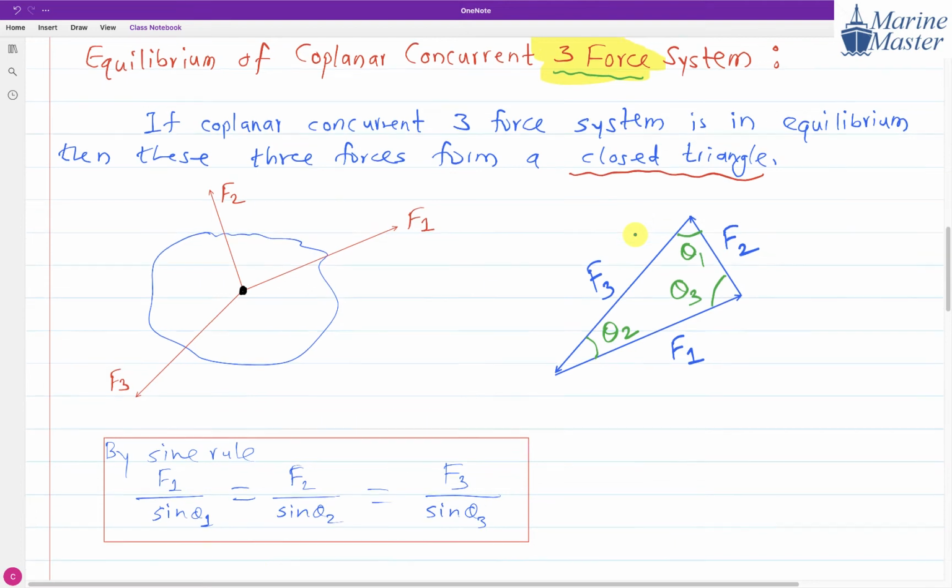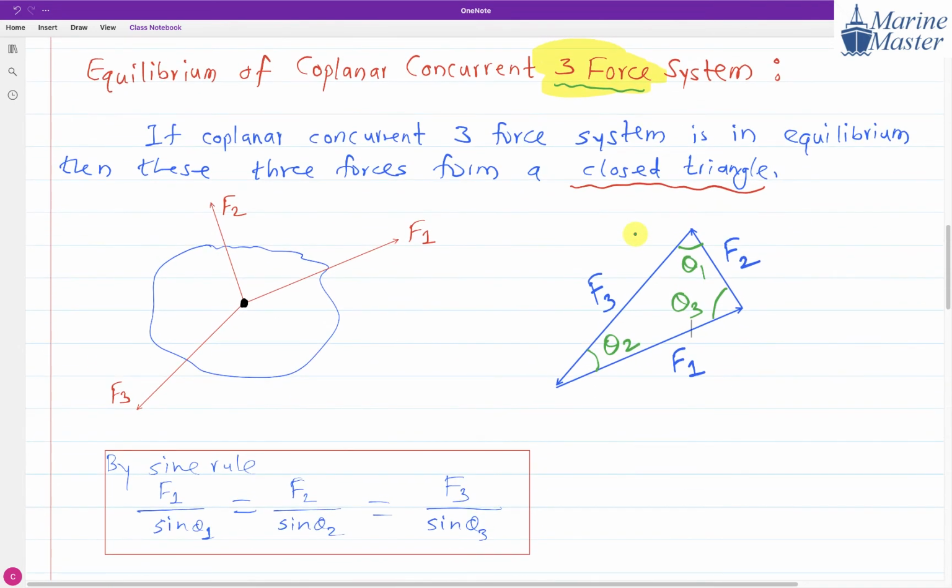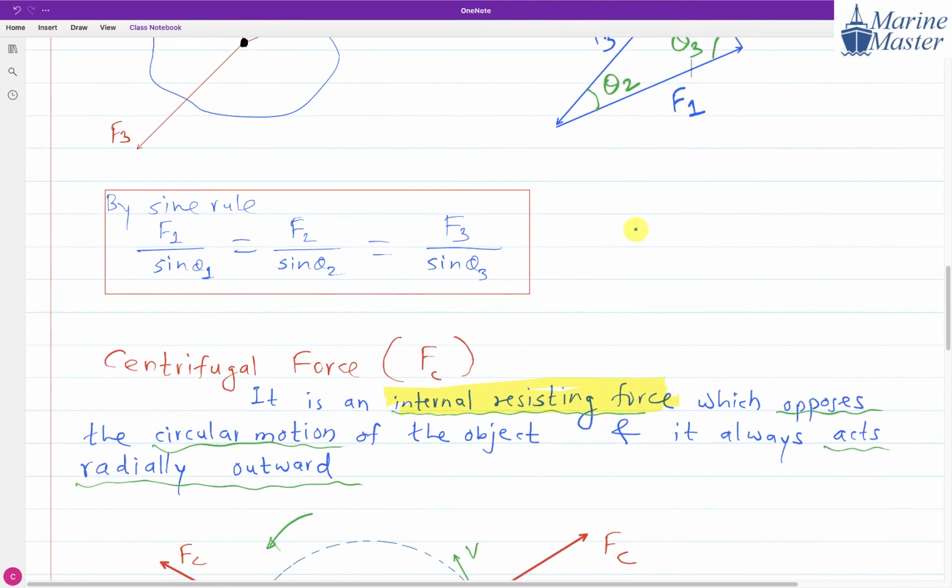Any doubt in this discussion? You got the meaning of a coplanar concurrent three-force system, and they will form a closed triangle in equilibrium. Correct. Very good.